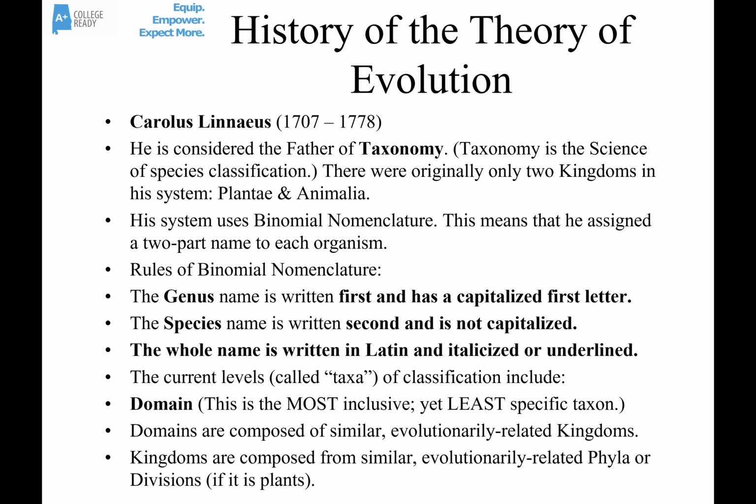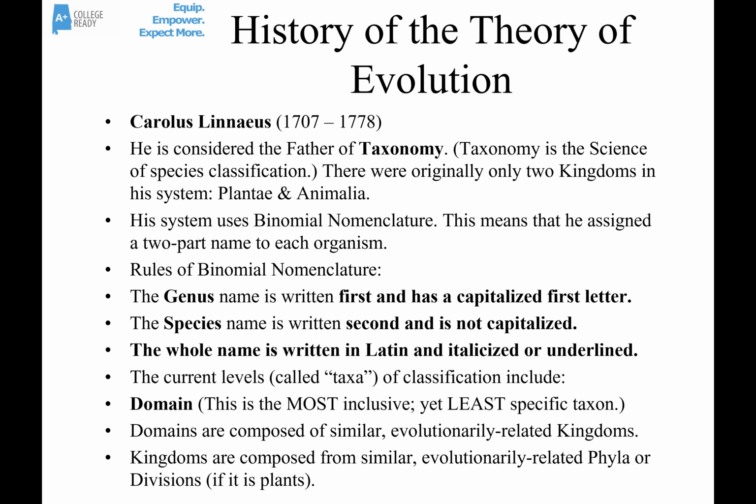First of all, a little bit about the history of the theory of evolution. We'll start with Carolus Linnaeus. Carolus Linnaeus was the father of taxonomy. That's the science of classification. In his original system, he organized all of life into two kingdoms, the plant kingdom, or Plantae, and Animalia.